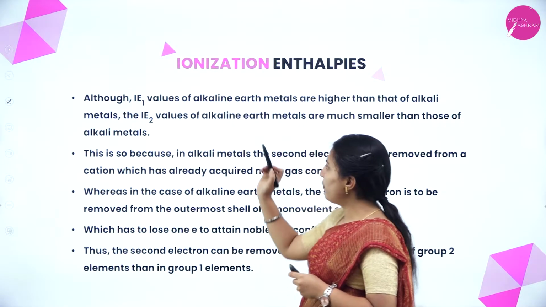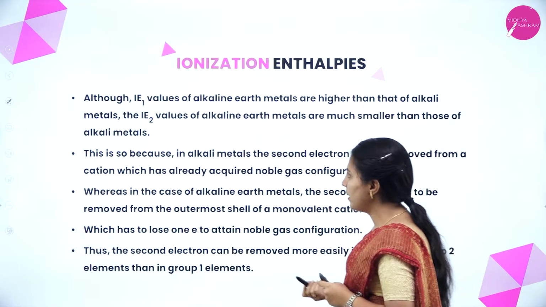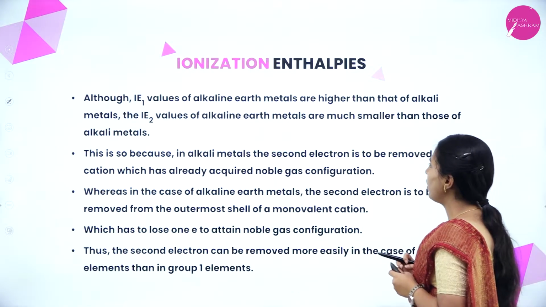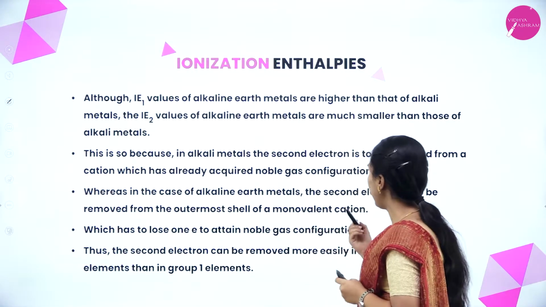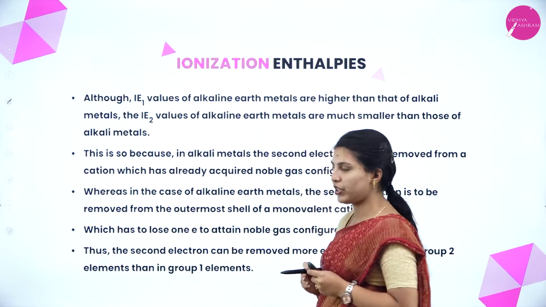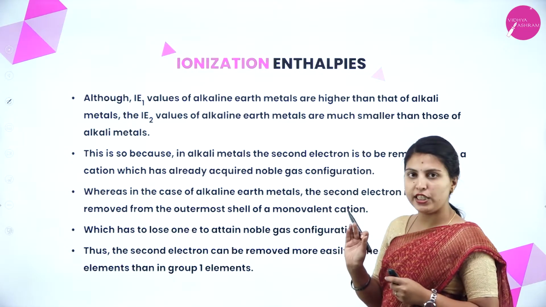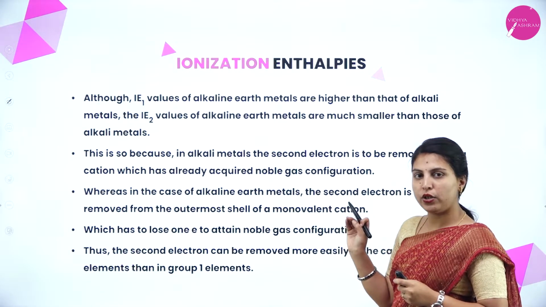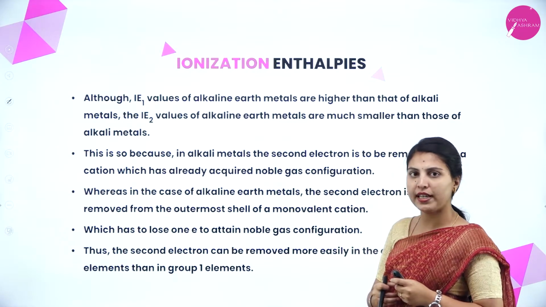Although the first ionization enthalpy values of alkaline earth metals are higher than those of alkali metals, the second ionization enthalpy values of alkaline earth metals are much smaller than those of alkali metals. This is so because in alkali metals, the second electron is to be removed from a cation which has already acquired noble gas configuration. Why is it very small, that is IE2, the second ionization enthalpy? Because after formation of one cation, it is difficult to remove that second electron from the noble gas configuration.